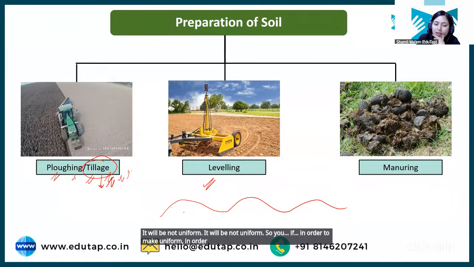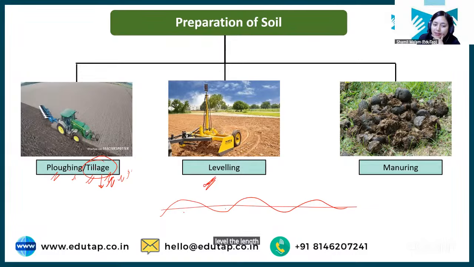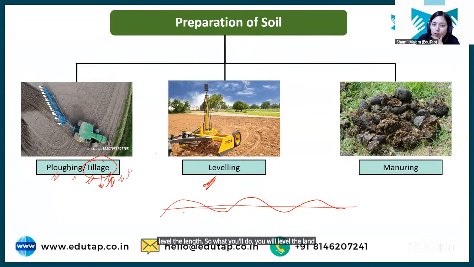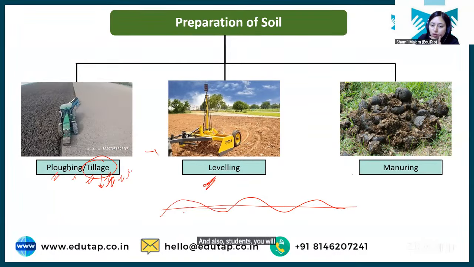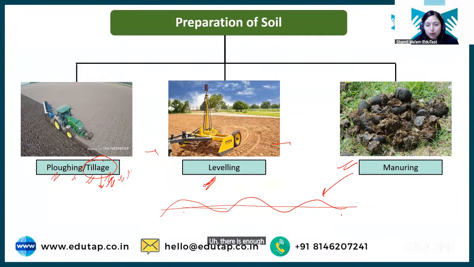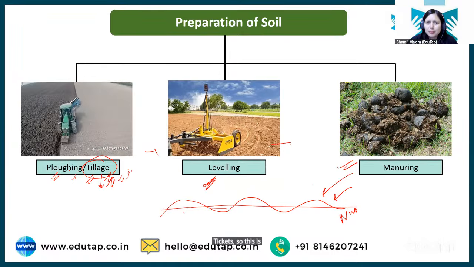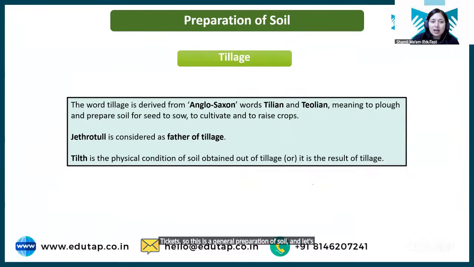In order to make everything uniform, you need to level the land. So you will level the land in the second step. And also, students, you will add manure to this land so that there is enough nutrient for the crop that you want to grow here. Okay, so this is the general preparation of soil, and let's understand more about tillage.